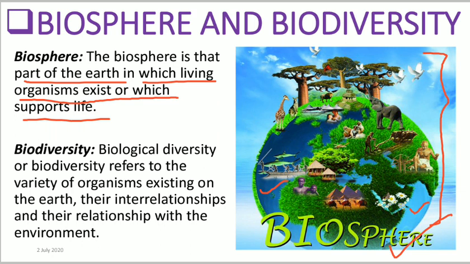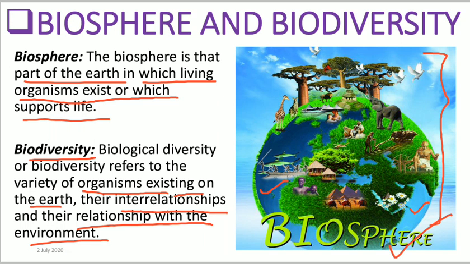Now, what is this biodiversity? Biodiversity refers to the variety of organisms living or existing on the earth, their interrelationships as well as their relationship with the environment. So, if we talk about biodiversity, that means the organisms living at one place, their interrelationship and their relationship with the environment.